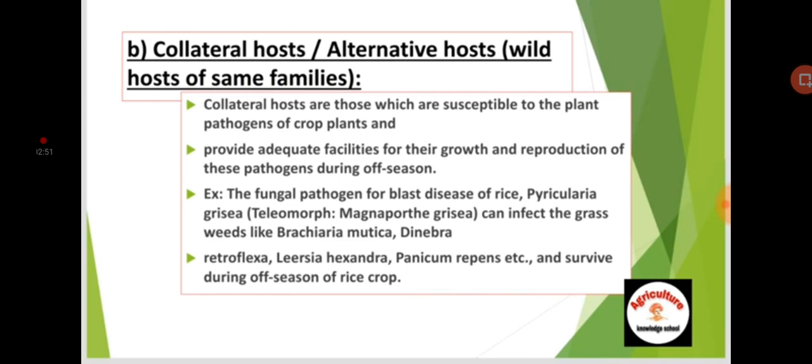For example, the fungal pathogen of blast disease of rice, Pyricularia grisea, teleomorph or sexual stage Magnaporthe grisea, can infect grass weeds like Brachiaria mutica, Dinebra retroflexa, Leersia hexandra, Panicum repens, etc., and survive during the off-season of the rice crop.